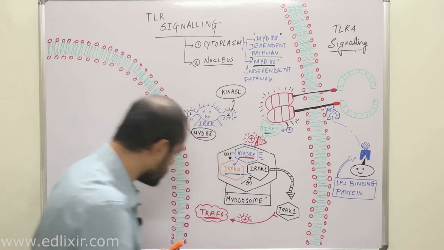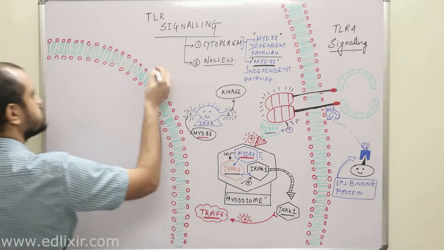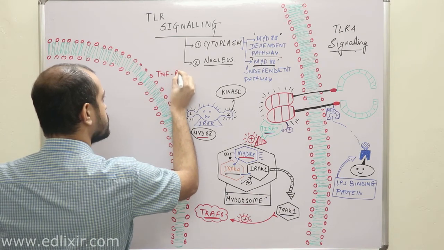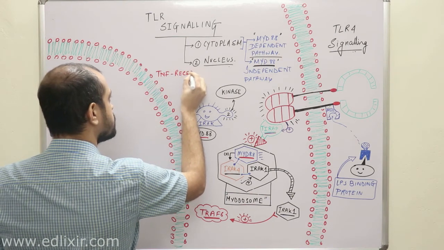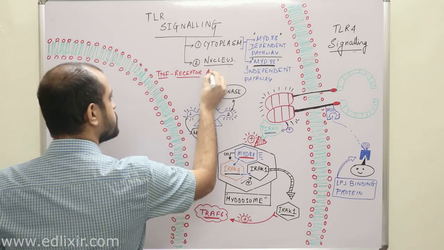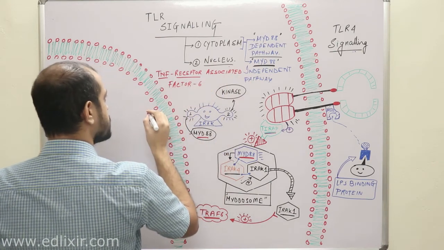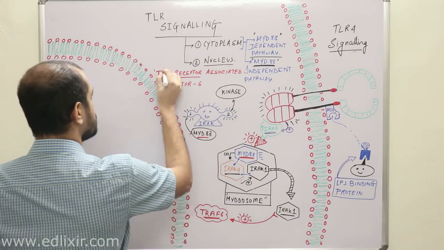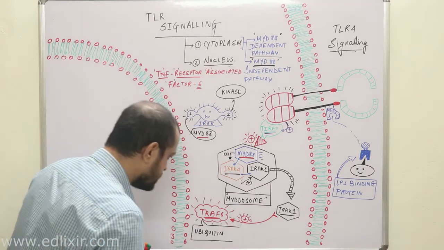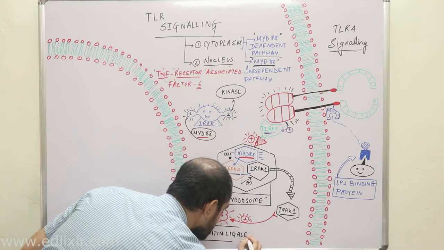Now it is very important for you to understand what the full form and the function of TRAF6 is, right? The full form of TRAF6 is TNF receptor associated factor 6. Clear? So TRAF6 is actually a ubiquitin ligase. Clear?